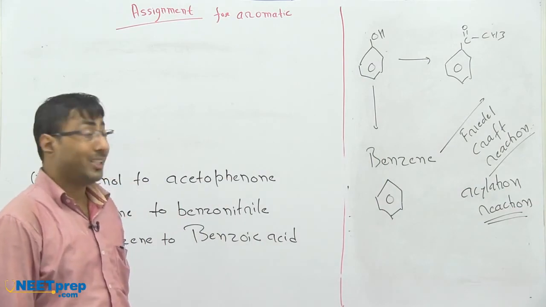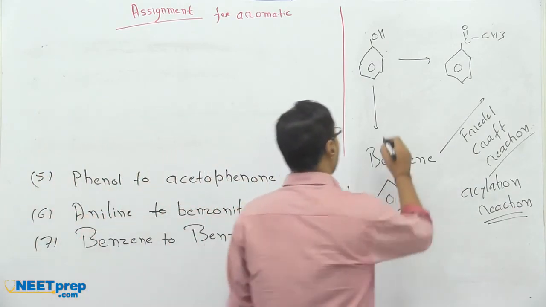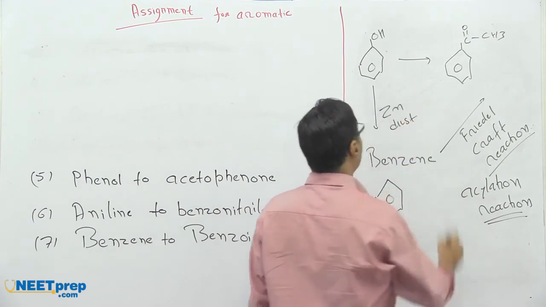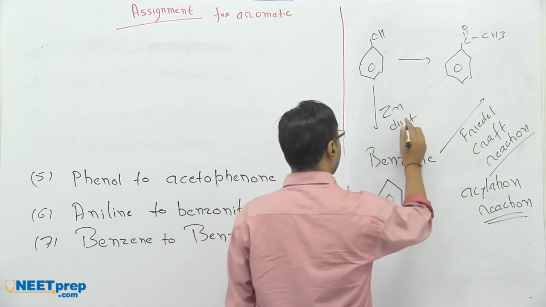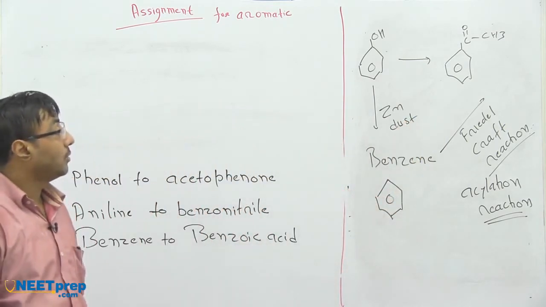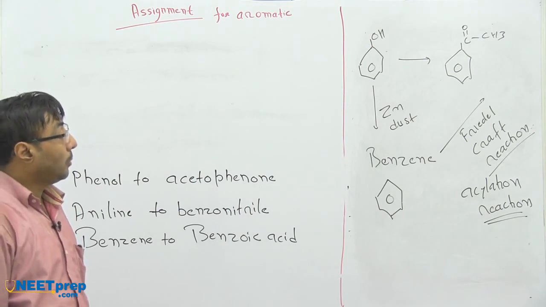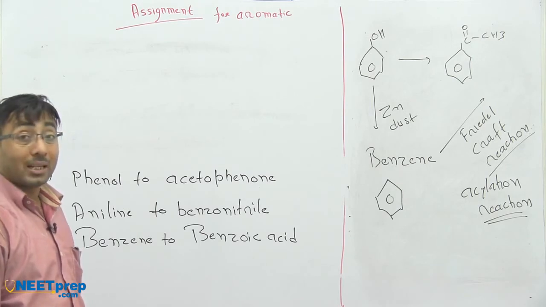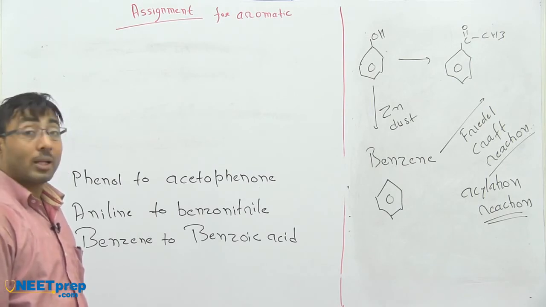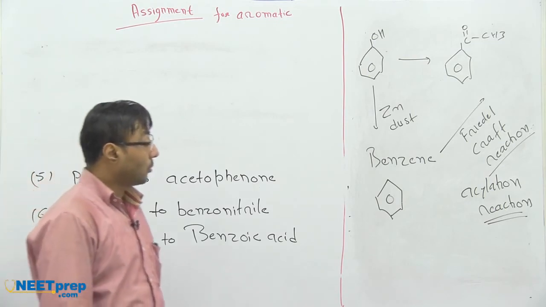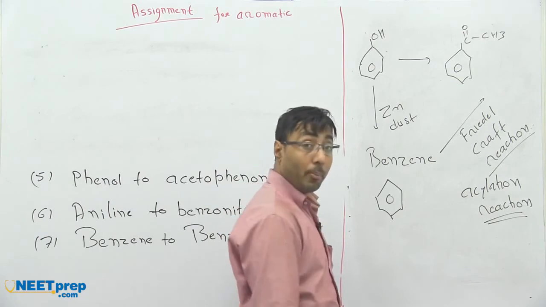So phenol to benzene, if we put zinc dust here, this will convert to benzene. And when benzene undergoes acylation reaction, it gives acetophenone. If it goes through alkylation reaction, it will give toluene. So I am going to write both reactions at the same time.